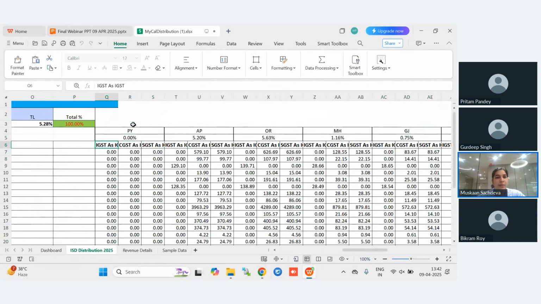It has been distributed as IGST here, then CGST as IGST, and then IGST as IGST. Then let's come to the next state, where firstly we have distributed the IGST as IGST only. Then we have distributed CGST as IGST. We will distribute all based on the turnover once we have calculated the percentage. As we have calculated the percentage over here, based on this percentage only, we will divide the input. And then CGST as IGST. These are all the basic steps.